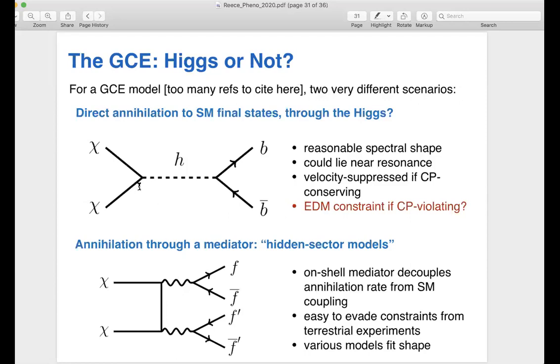On the other hand, if there's a CP violating coupling, you should worry about the EDM bounds that I was mentioning before. So we have very strong constraints on CP violation. Two loop effects can feed them into the electron EDM, and that's something you might worry about.